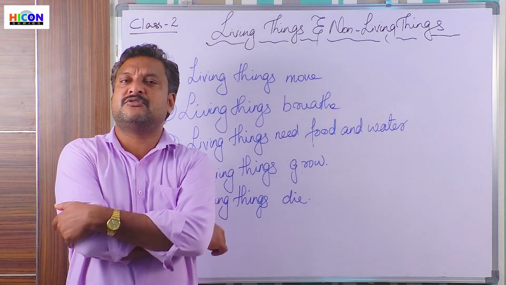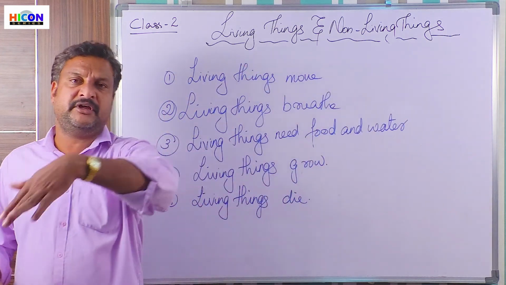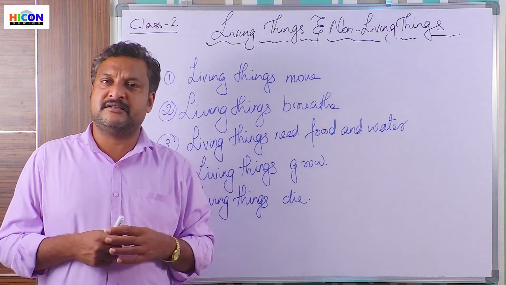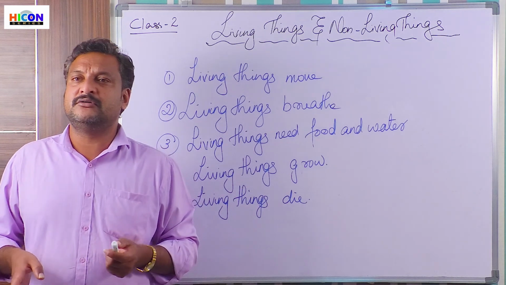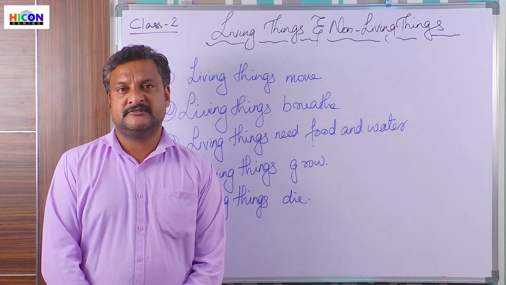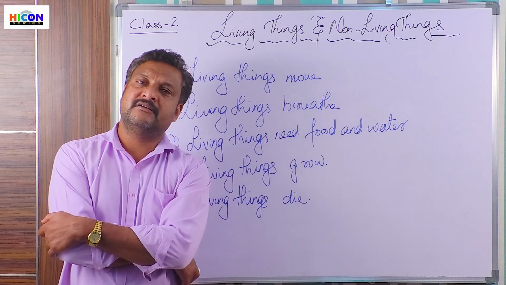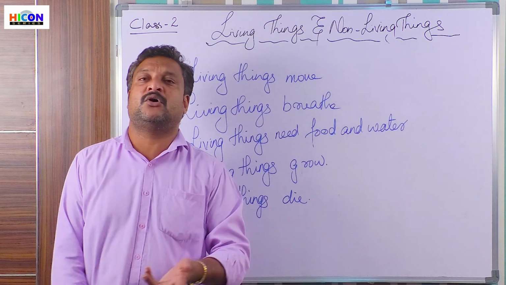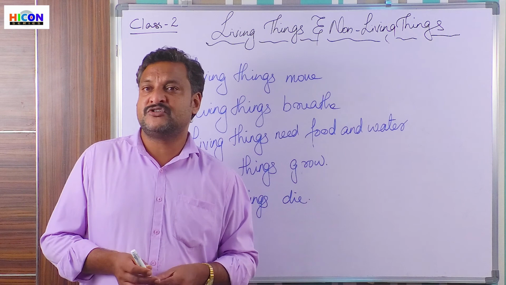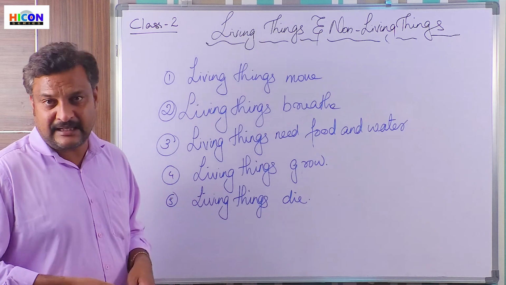Same is the case with the plants also. We will cut the branches off, and when we bring it over there, the plant will die off. We can see that the leaves of the plants become brown, they fall down, the skin of the trees will get withered, and the plant also dies. If you do not pour enough water to the plants that we grow, after 4 or 5 days, when there is no more water in the soil to be absorbed, the plants die. Right? So, all living things can die. Animals, plants, birds, insects, they die.